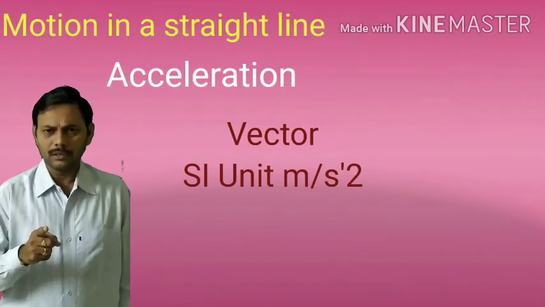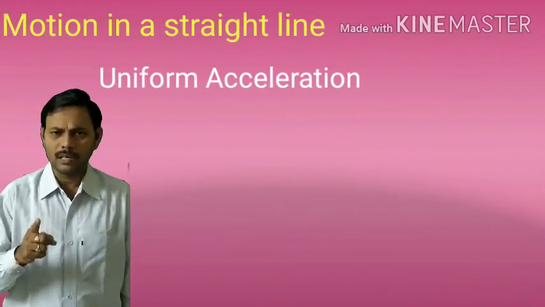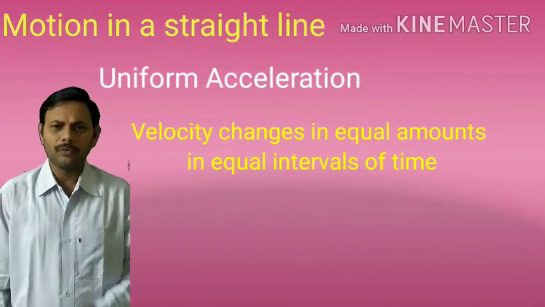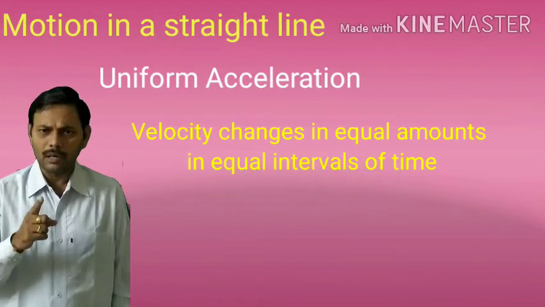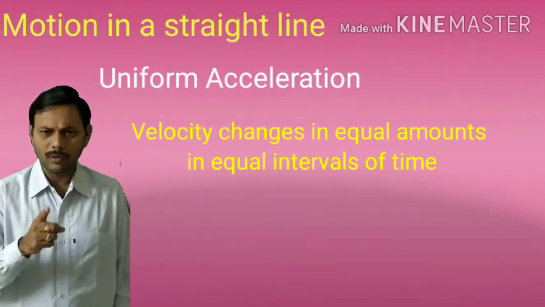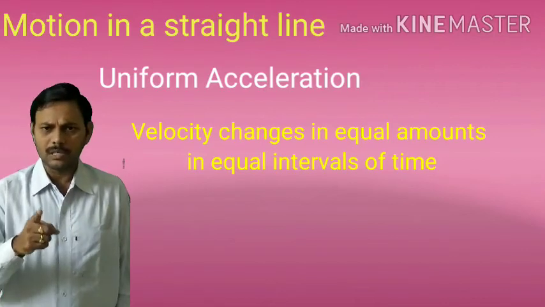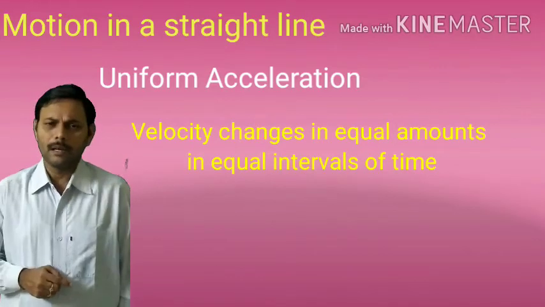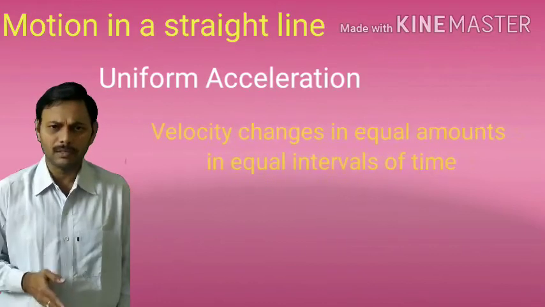The next one is uniform acceleration. Acceleration of a body is said to be uniform if its velocity changes in equal amounts in equal intervals of time. I repeat the definition. Let us consider one numerical example to understand this uniform acceleration.